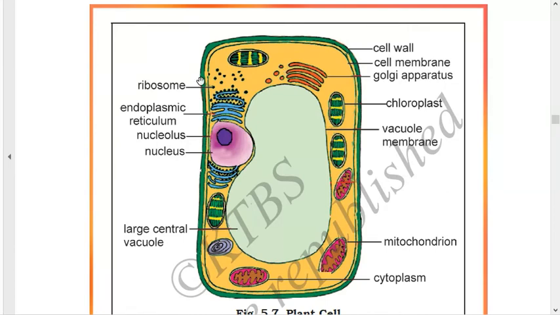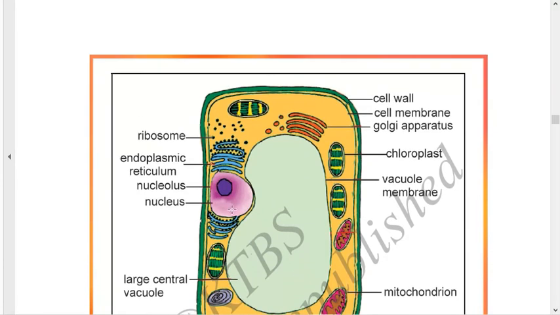Next, ribosomes are present in animal cells and also in plant cells. Endoplasmic reticulum is present in plant cells and also in animal cells. Next, we have the nucleus. In the nucleus, the nucleolus is present. Okay, so this was the structure of the plant cell.